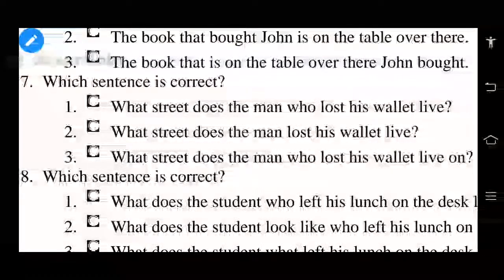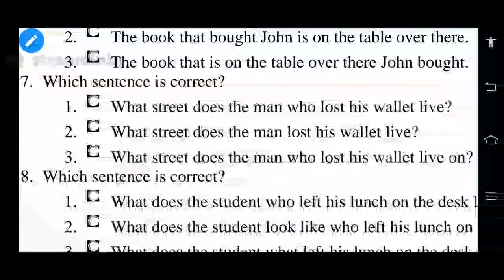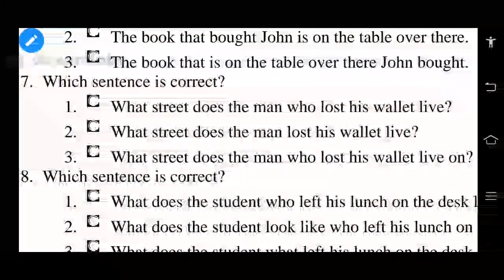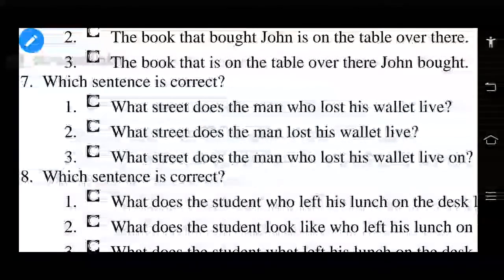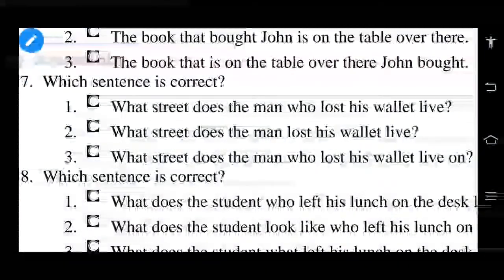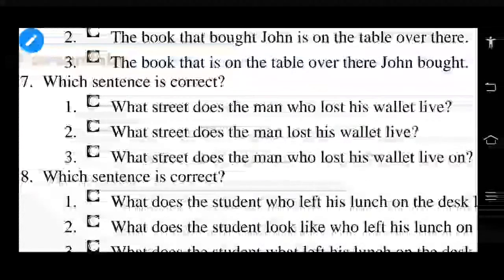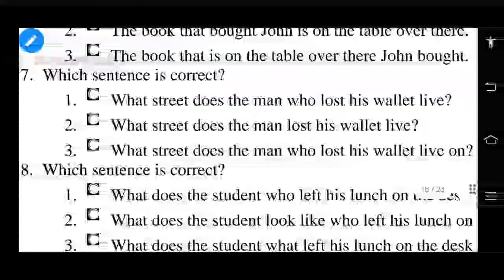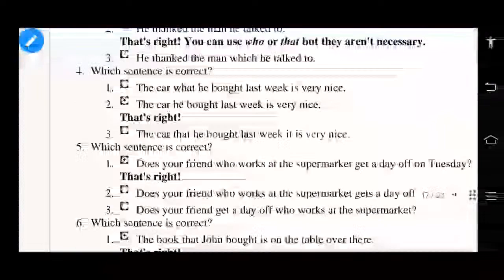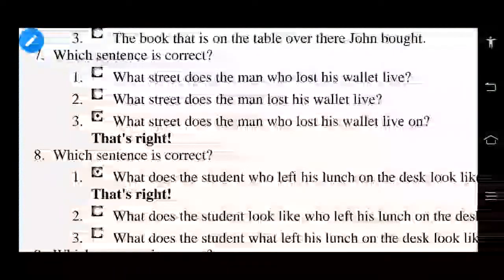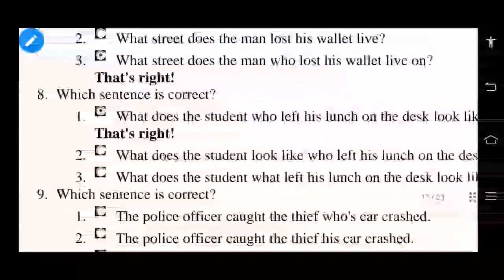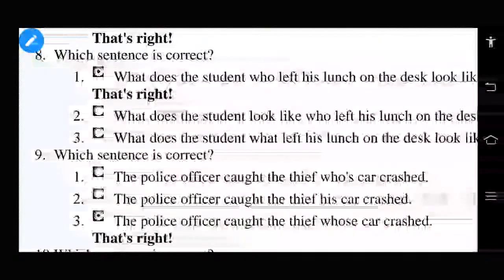Seventh one. If you go through the seventh question, let's see that. Right, I'll show you its answers. One: What street does the man who lost his wallet live on? Yes, very good. Correct answer. So that was the seventh question. And the next one is the eighth sentence. Which sentence is correct?